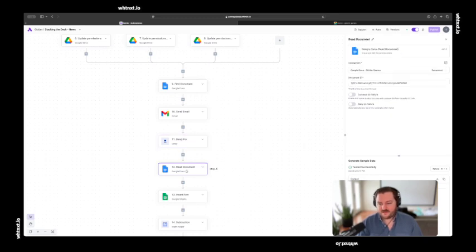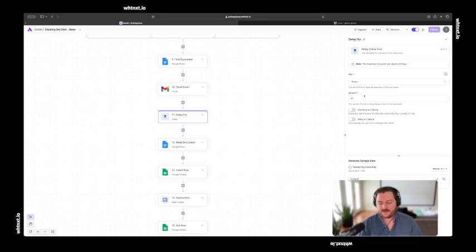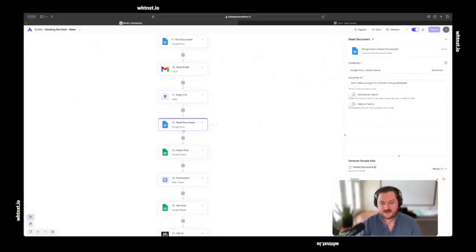So after that, we're going to have this read, and it's going to take all the content that we've put inside. And the delay, by the way, is for 23 hours. I guess this is the part I should really emphasize here. The day prior to the podcast, we have this document that's sent to us via email, and it's empty. It says insert copy here. Inside of that document, we're each going to put our own copy in there, about information, things we want to talk about, and news of that sort. And then after 23 hours has passed, Google Docs reads the document.